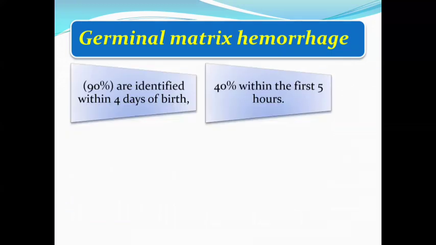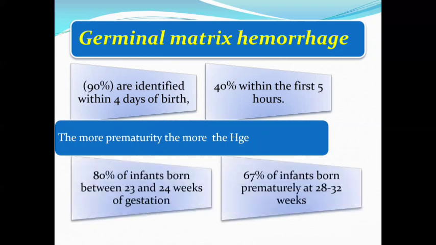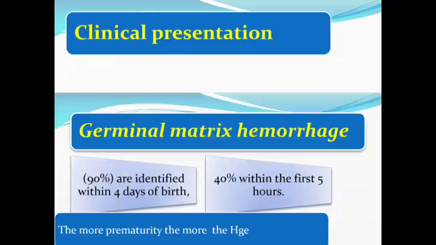90% of germinal matrix hemorrhages are identified within 4 days of birth, and 40% within the first 5 hours. The more the prematurity, the more the hemorrhage. 80% of infants born between 23 and 24 weeks develop germinal matrix hemorrhage, and 67% of infants born between 28 and 32 weeks develop germinal matrix hemorrhage.